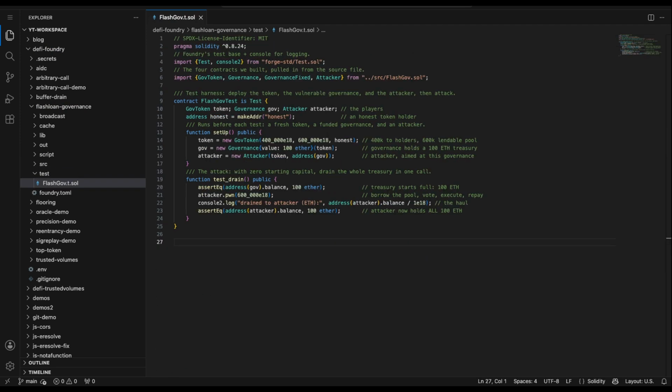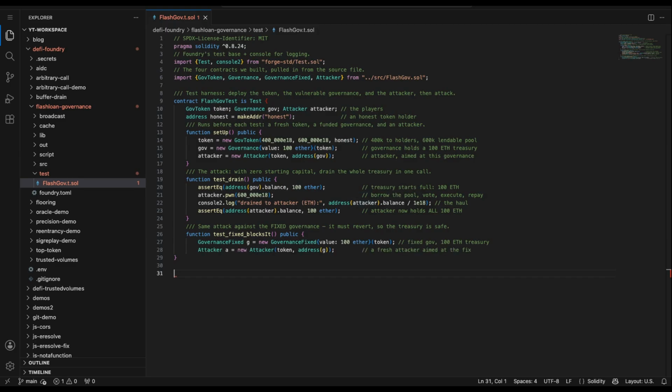And now, here's the test for the fix. It deploys the fixed governance, again with 100 Ether treasury and a fresh attacker aimed at it. The key line is expect revert. We're telling Foundry we expect the very next call to fail. Then we run the exact same attack.